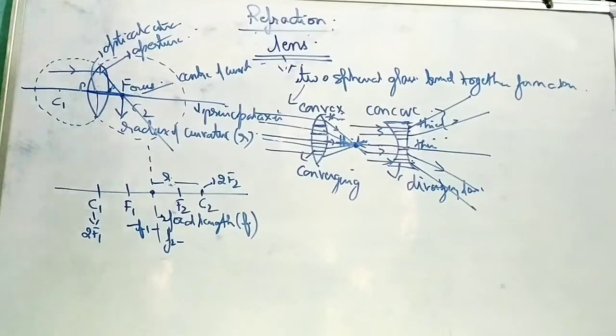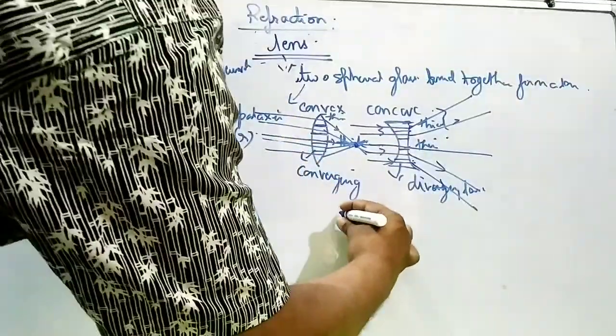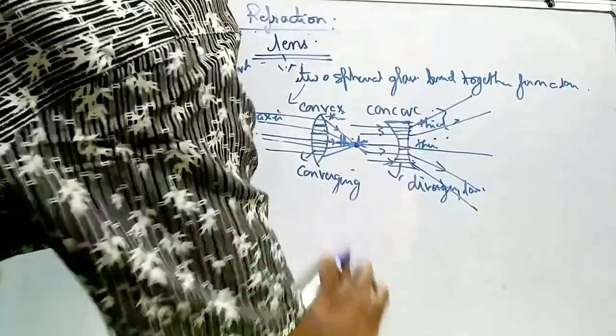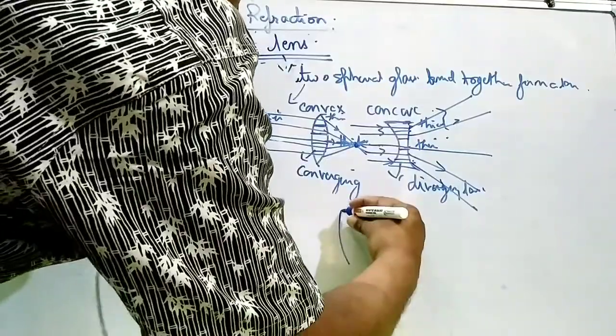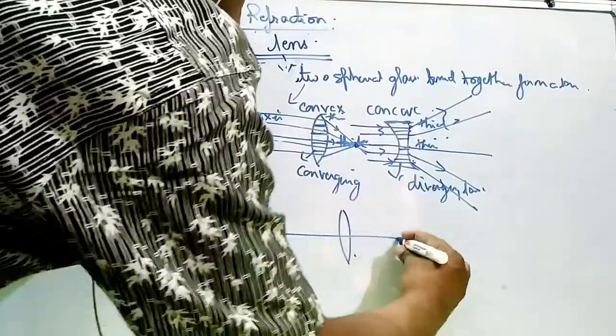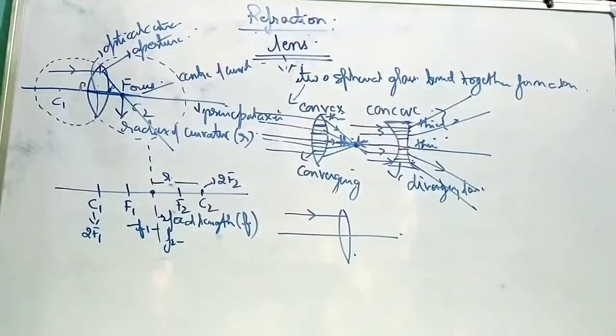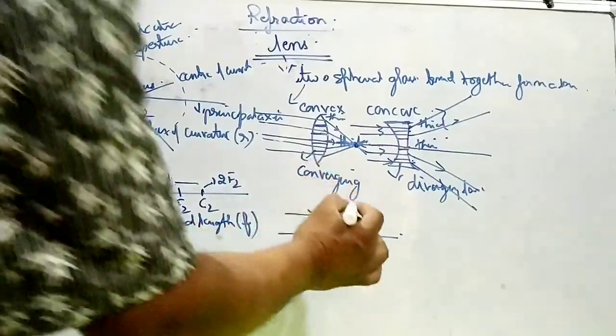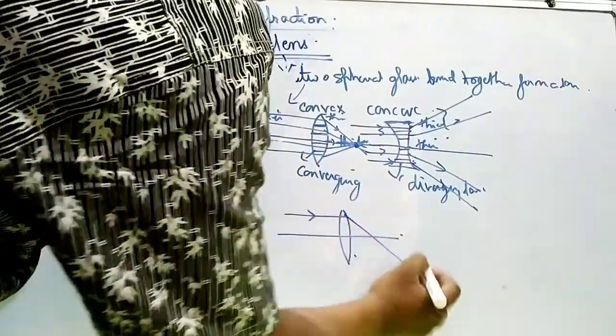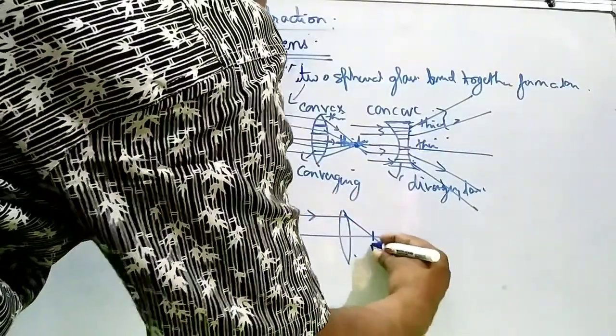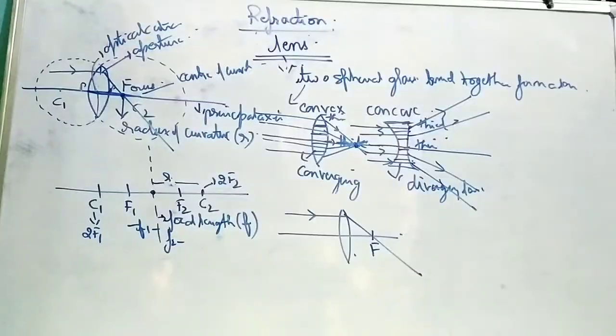Followed or not? Now, if we consider a ray of light, first point: if the ray of light is parallel to the principal axis, after refraction it will pass through the focus.